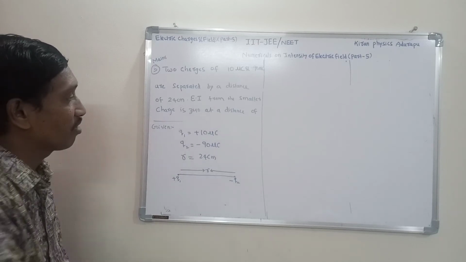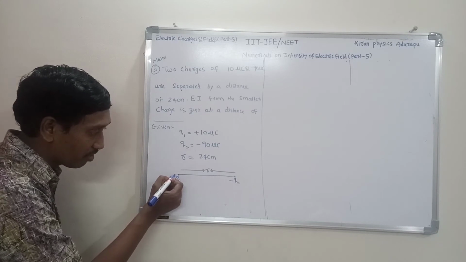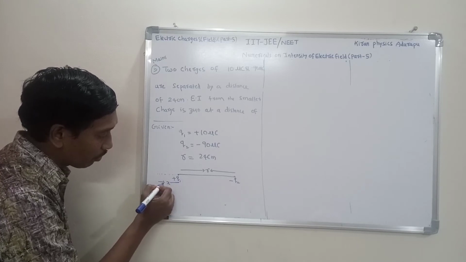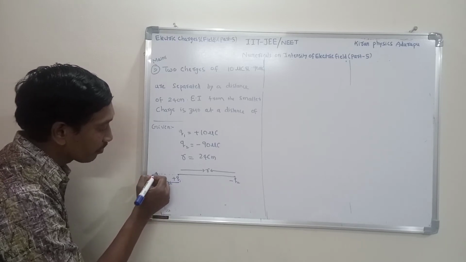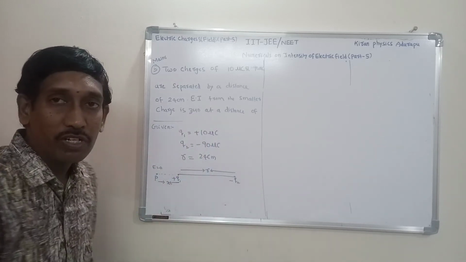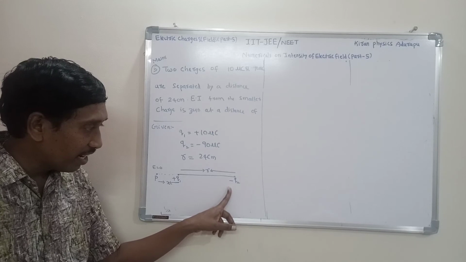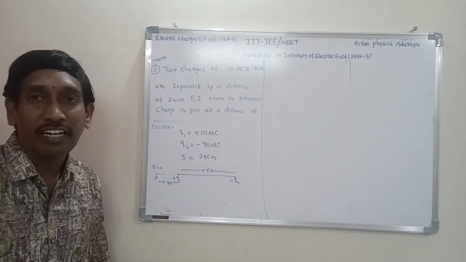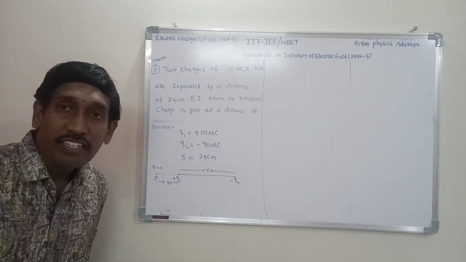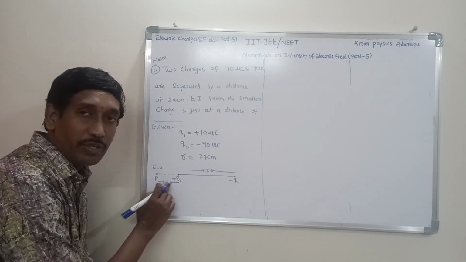We need it from the smaller charge. In these two charges, which is the smaller charge? Q1 is the smaller charge. That's why I consider from Q1 a distance x, and we have to consider one more point here, P, where the net electric intensity is zero. That is given. Due to these two charges we get two individual electric intensities. First measure these two individual intensities. Electric intensity depends upon the magnitude of the charge and the distance. The distance is x from the Q1 charge.